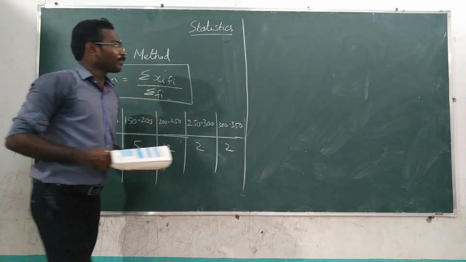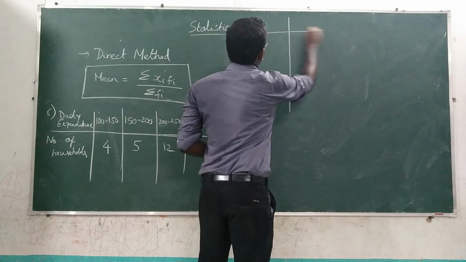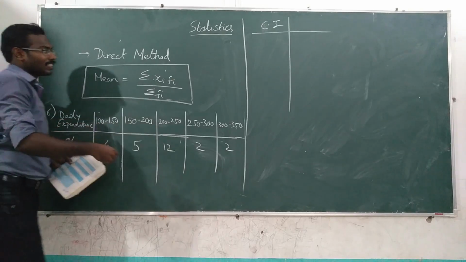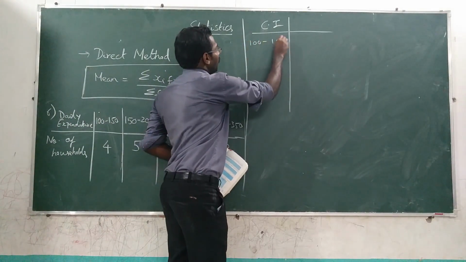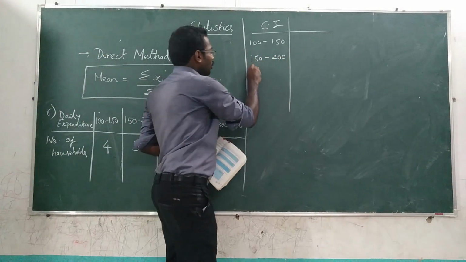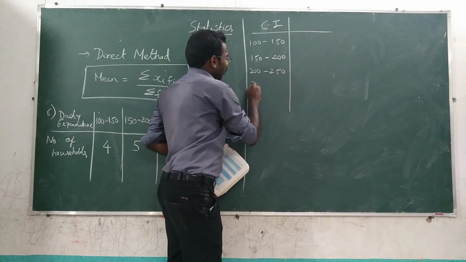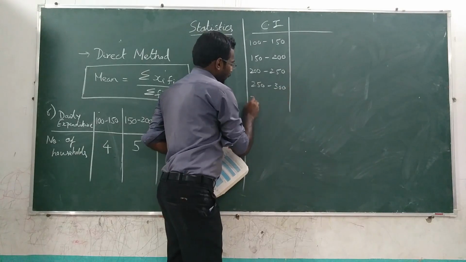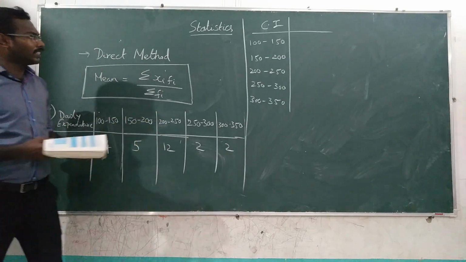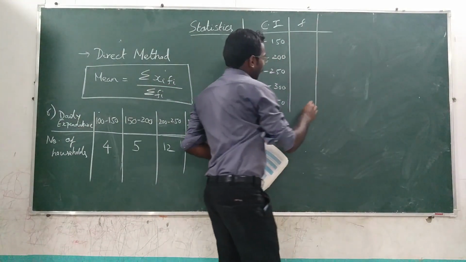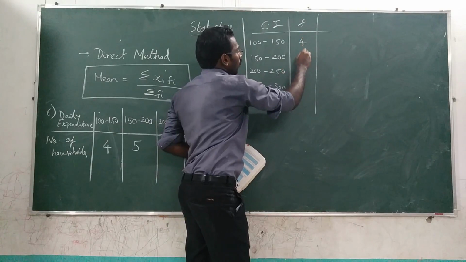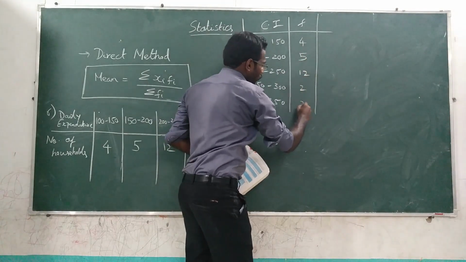First, what you have to do? You have to draw a table. In the first column, you will write the class interval. That is 100 to 150, 150 to 200, 200 to 250, 250 to 300, 300 to 350. Then the next column, frequency. What are the frequencies? 4, 5, 12, 2, 2.